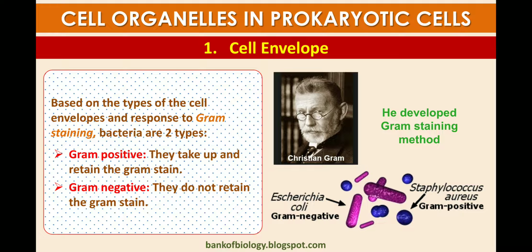He developed the gram staining method, in which he used Escherichia coli, which is gram-negative, and Staphylococcus aureus, which is gram-positive. Who discovered this? Christian Gram.